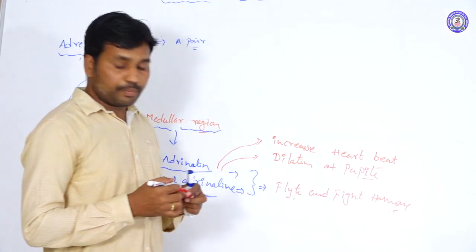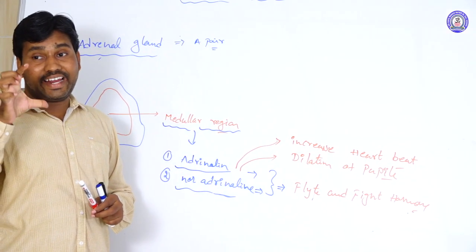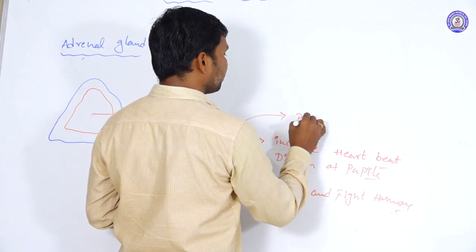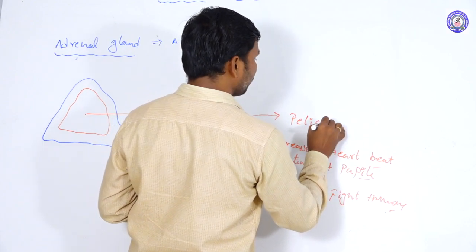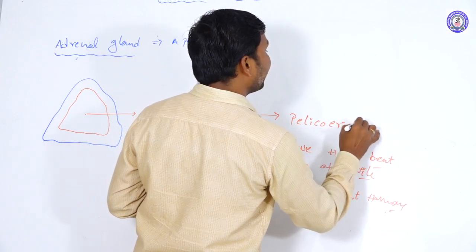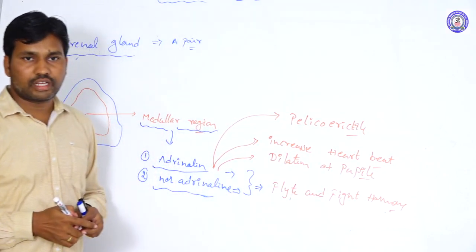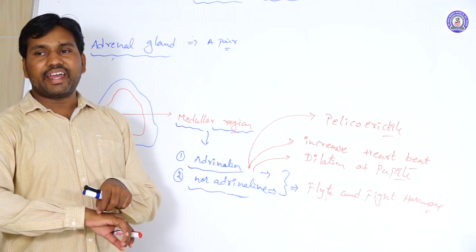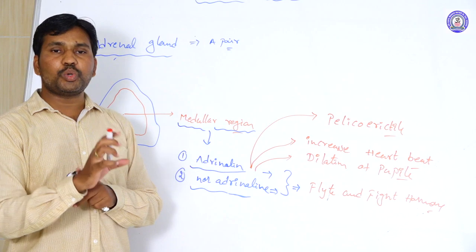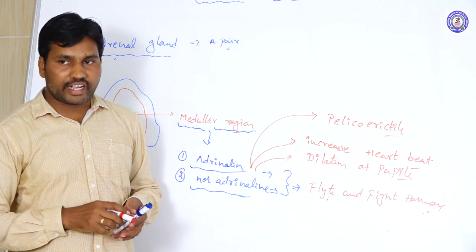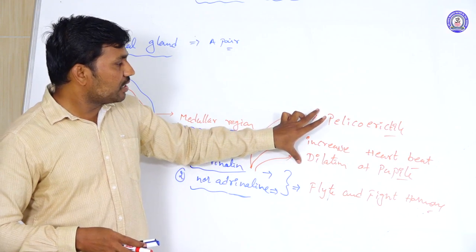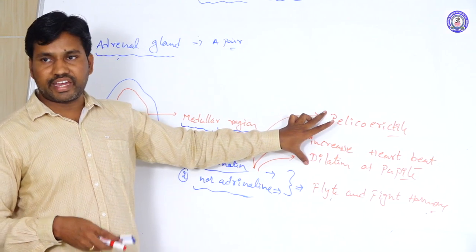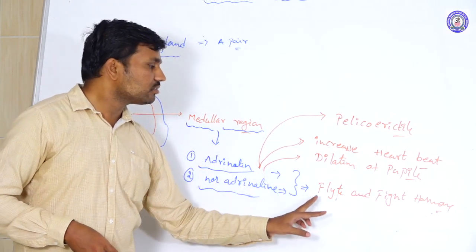And dilation of the pupil. The pupil is going to dilate in the emergency condition, and not only that, pilo-erection also occurs here. What is meant by pilo-erection? It is nothing but the hair follicles on the body standing erect. That is called the pilo-erection condition. So these are the symptoms or characters generally appearing in the body at the time of an emergency, either for fighting or flying.